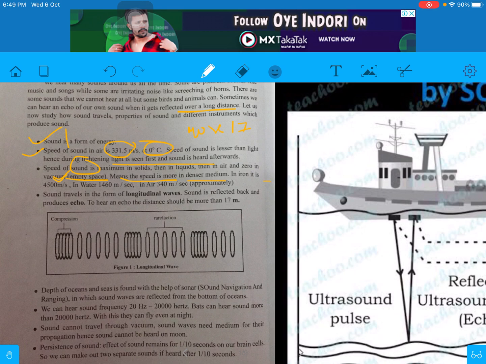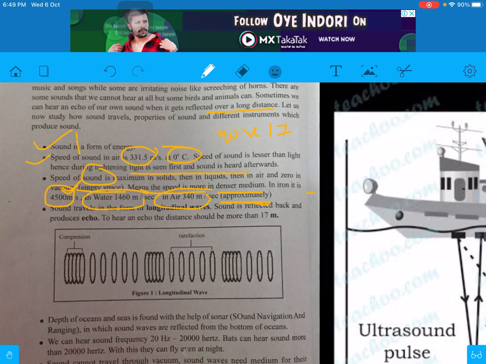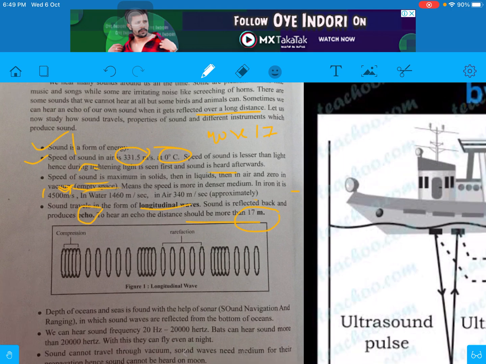In iron it is 4500, in water it is 1460, in air it is 340 meter per second approximately. Next, sound travels in the form of longitudinal wave, and light is a transverse wave. Sound is reflected back and produces echo. To hear an echo, the distance should be more than 17 meters.